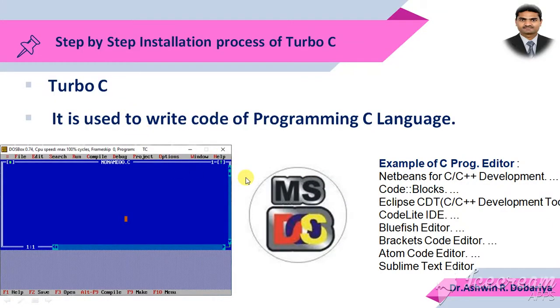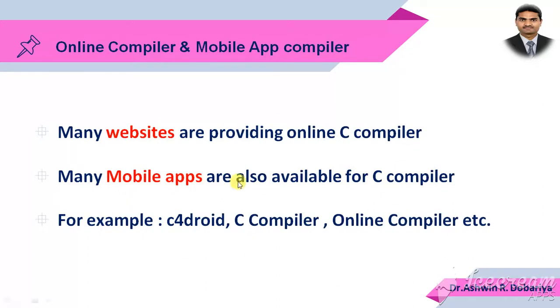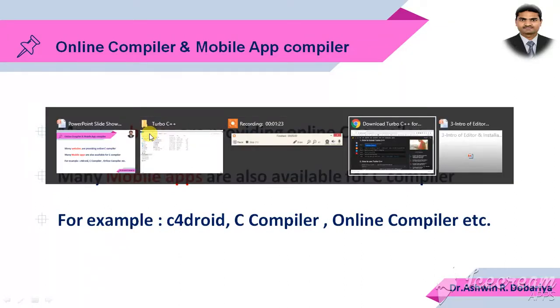Now friends, one more thing, in this video we will learn that suppose if you don't have a laptop or a computer with you, then also you can run C programs, right? Suppose if you have a smartphone, then in the smartphone you can access websites. So the next options, if you don't have a laptop or a computer, then you have two options. One, if you have a smartphone like an Android phone, then you can directly write your C programming code in a few websites. Many websites are available which provide an online C compiler. Let's see a few examples for that.